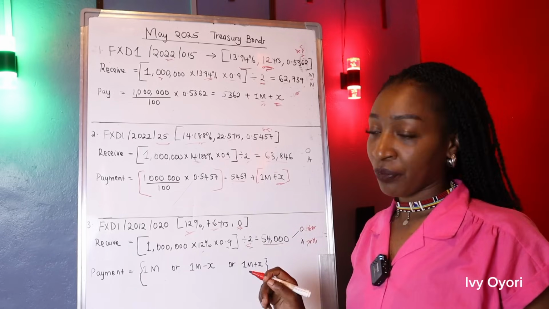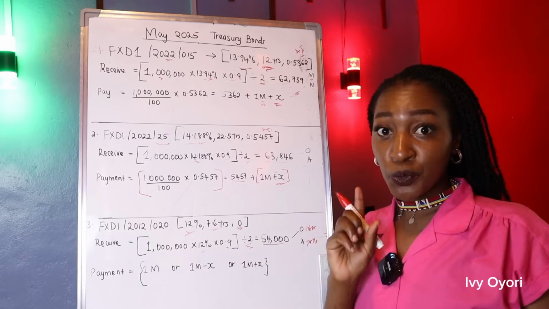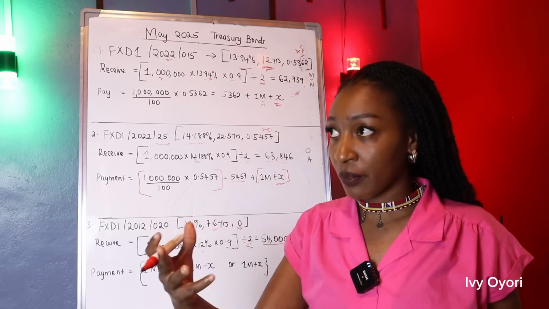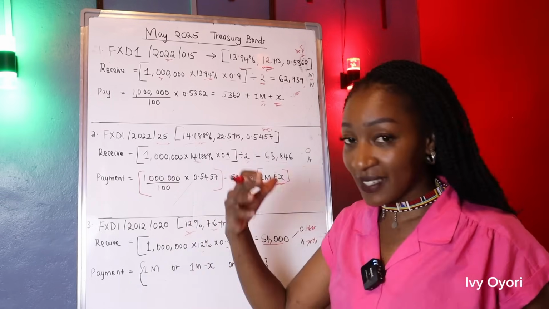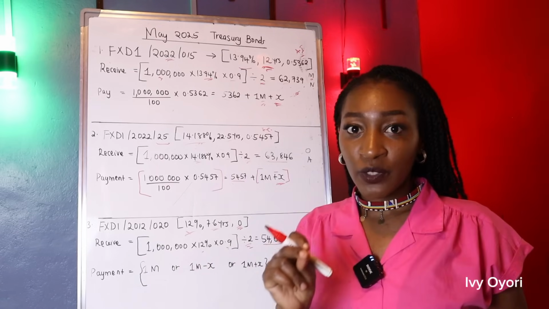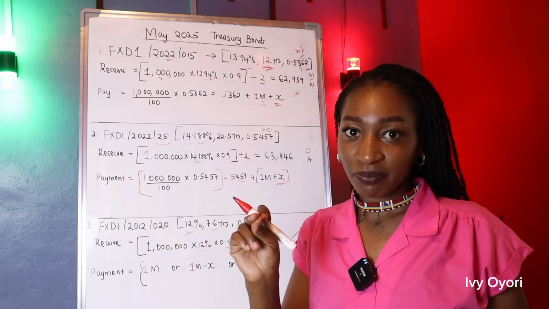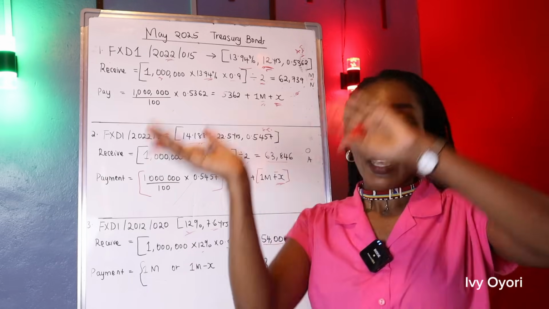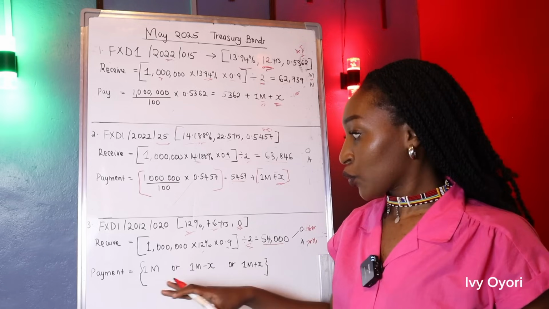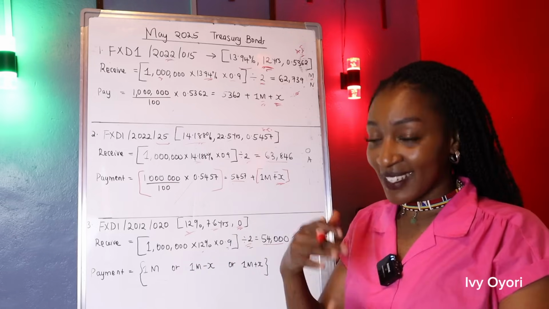It's zero. Because what you'll notice is that with this bond, it's being reopened for the second time or the third time, but it's a reopened bond. They've made it such that the cycle is going to be the same. It's going to fall within the previous cycle by which this bond was first issued. So that's why there's no accrued interest, the timelines.